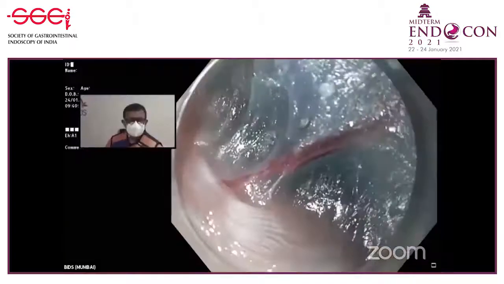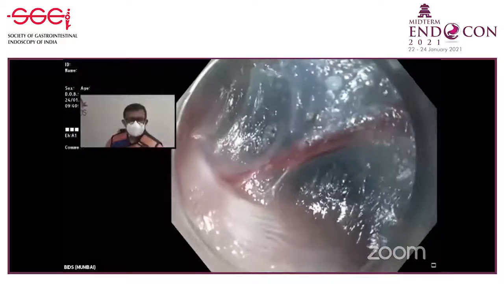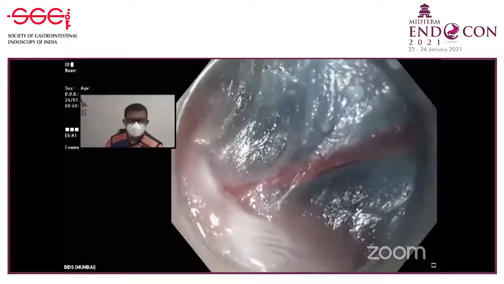Dr. Amit has to keep on speaking, only then we can see the endoscopic image. Otherwise it goes to Bhubaneswar. Please ask them to put us on speaker view only.